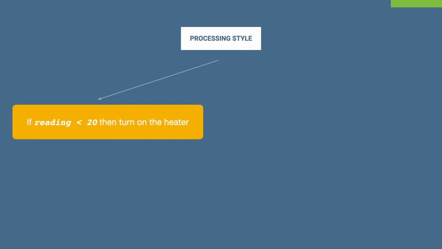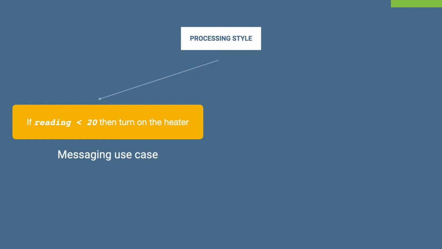Now let's see what are the two styles that a consumer can use to process these readings. One way is to look at each message and make decisions independently. For example, if the reading of a message is less than 20, the consumer will turn on the heater. Next time another message comes in, the consumer performs the same logic. This is a good use case for messaging.